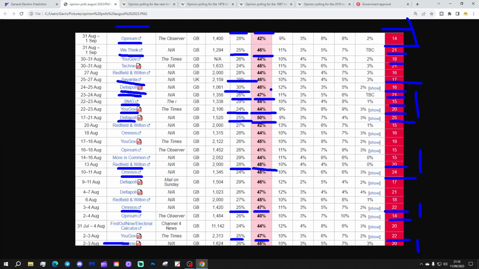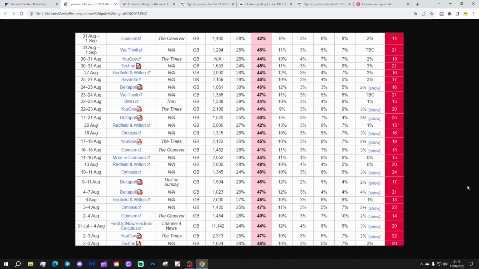16% Labour lead overall because they are on 46%. But psychologically, 30% is important for the Conservatives, I think, because that's what they got in 1997. It's still a wipeout election, but they did manage still to pull off 30% of the vote. It's grim times still for the Conservatives.